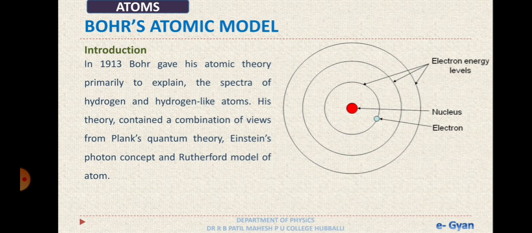Then there exist electrons which revolve around the nucleus in circular orbits, and these circular orbits have certain energy. To understand Bohr's atomic model better, let's go through Bohr's postulates.